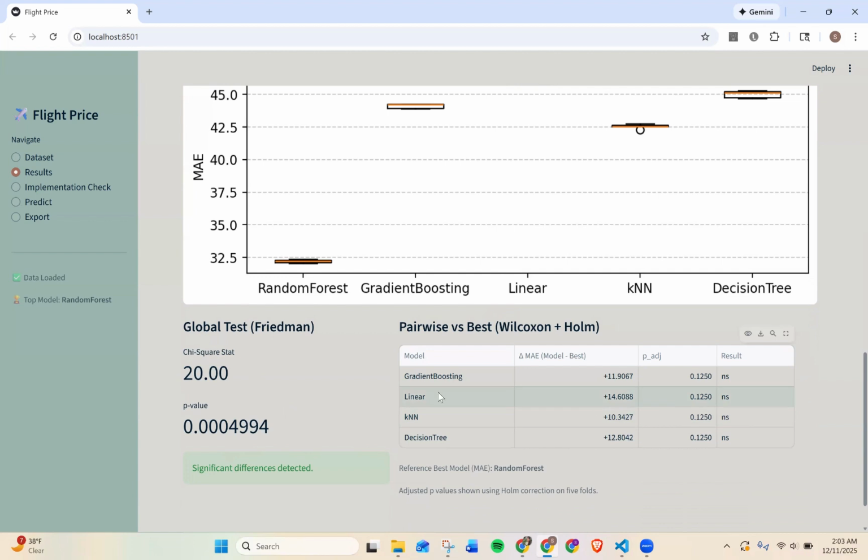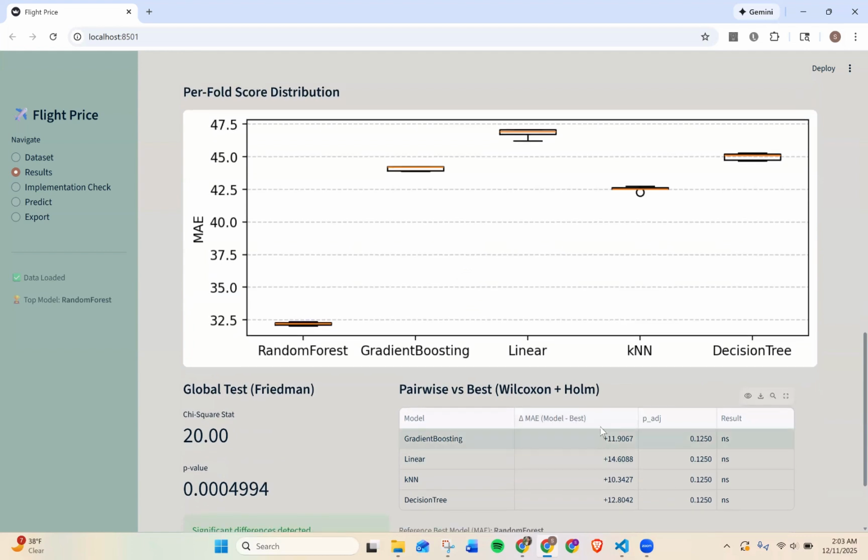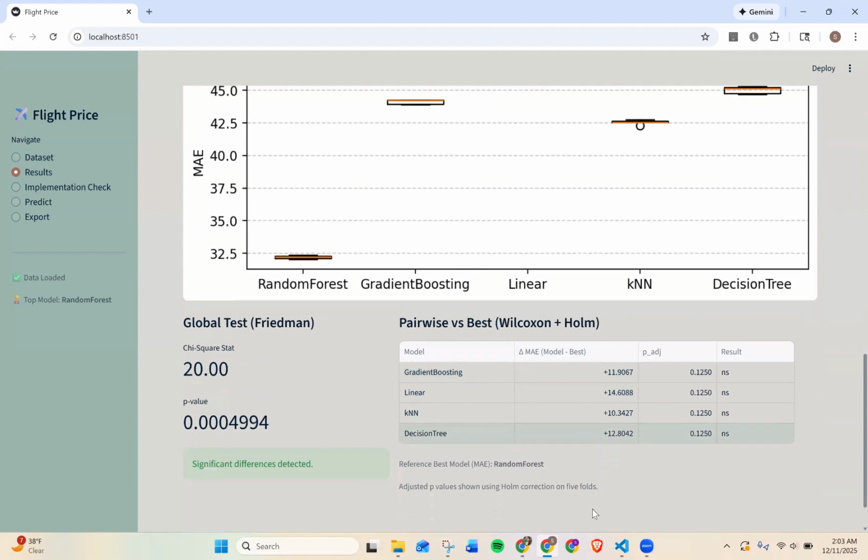On the right is the Wilcoxon plus Holm table, where we compare each model to the best, which is random forest in our case. The difference of MAE, which is the model minus the best column, shows how much worse each model is on average compared to random forest. All those numbers are positive, which again says that random forest has the lowest MAE. But the important part is the adjusted p column.